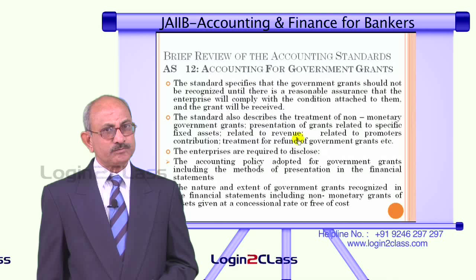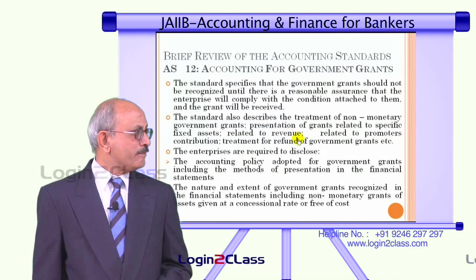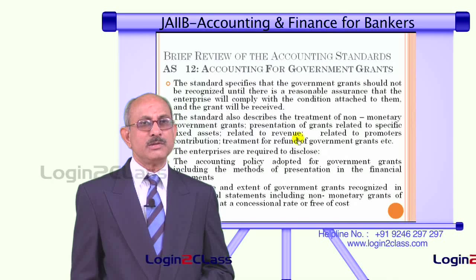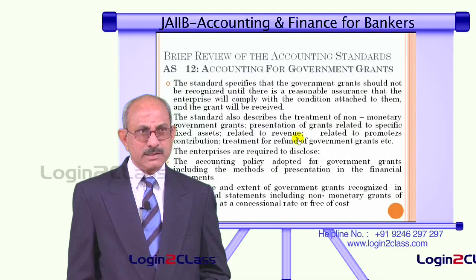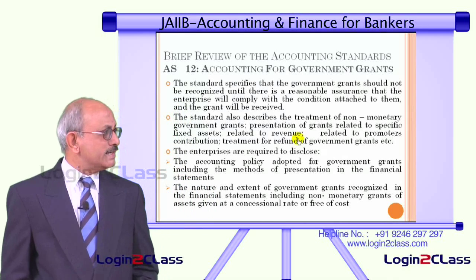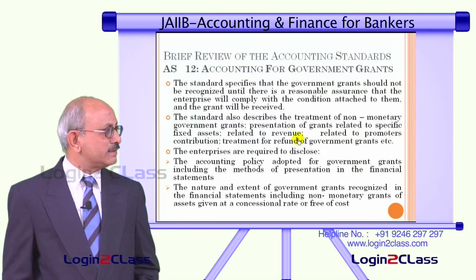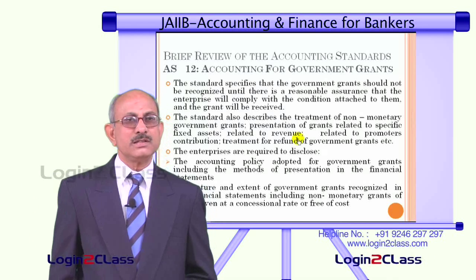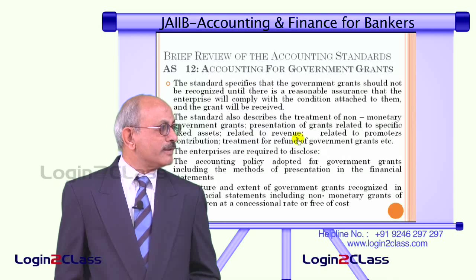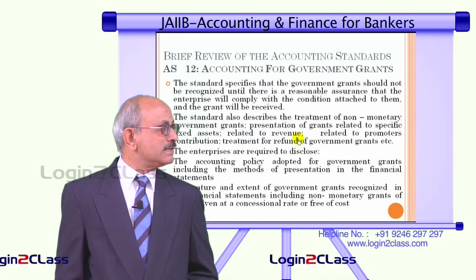The standard also wants the entity to disclose certain things in the financial statements. One is the accounting policy adopted for government grants, including the methods of presentation in the financial statement. It means whatever policy the entity has adopted in recognizing revenue from the government grants has to be disclosed, and they also have to disclose the nature and extent of government grants recognized in the financial statements, including non-monetary grants of assets given at a concessional rate or free of cost. Even all those things which are non-monetary in nature also need to be included in the financial statement. They need to be disclosed also for the users of the financial statements.